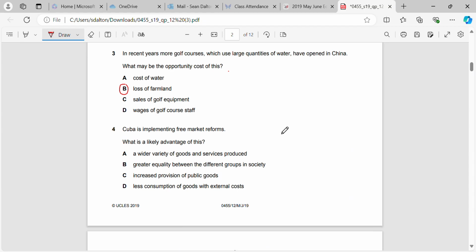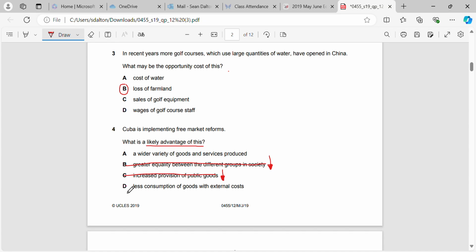Okay, Cuba is implementing free market reforms. What is a likely advantage of this? Greater equality, that's not true. The equality is likely to go down the more free market their economy becomes. Increased provision of public goods, that's not true. There will be no public goods in a free market. There's more likely to be more public goods in a planned economy because they're only provided by the government.